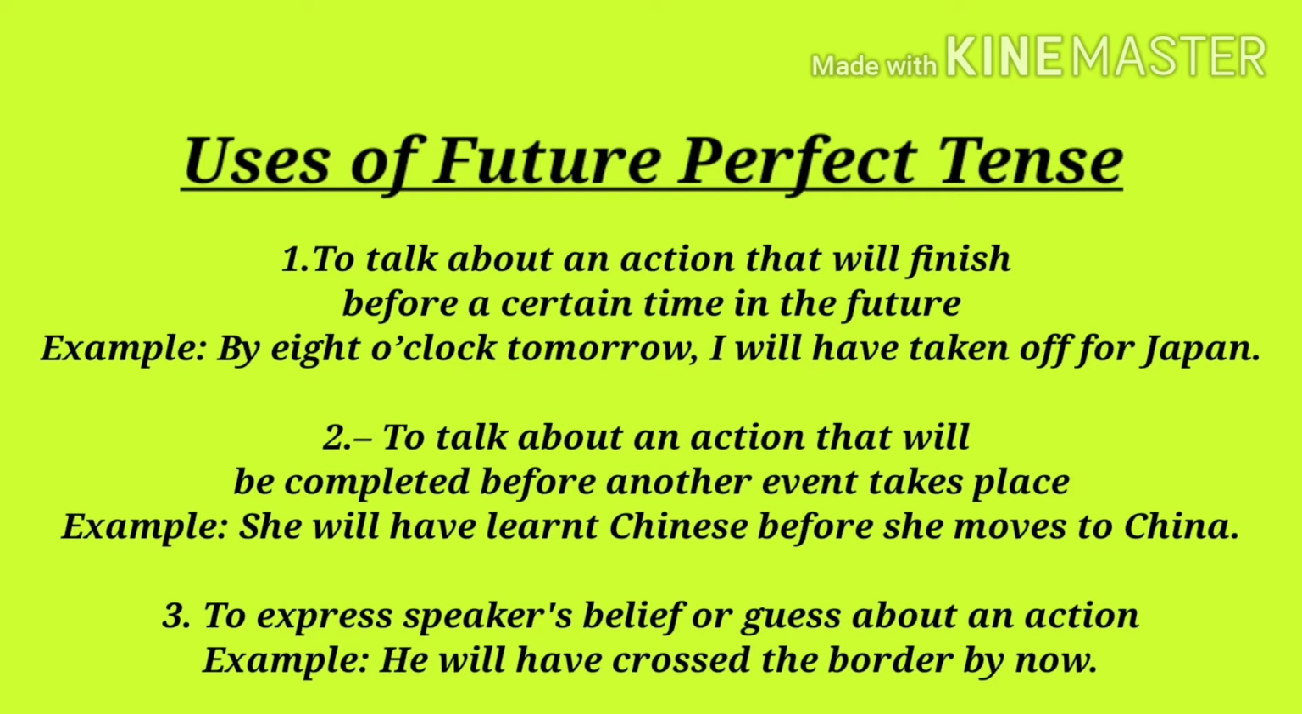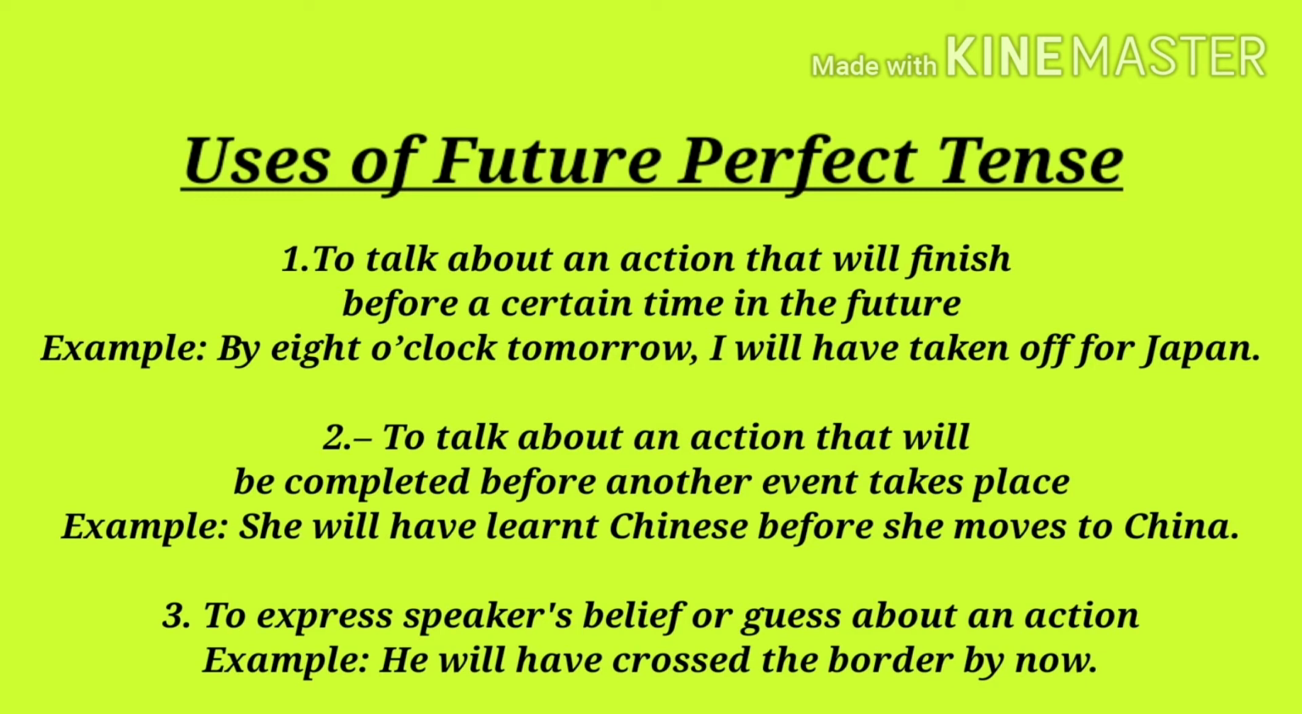We also use future perfect tense to talk about an action that will be completed before another event takes place. For example, she will have learned Chinese before she moves to China. Before moving to China, she will have learned Chinese. It means an action will be completed before another event takes place.